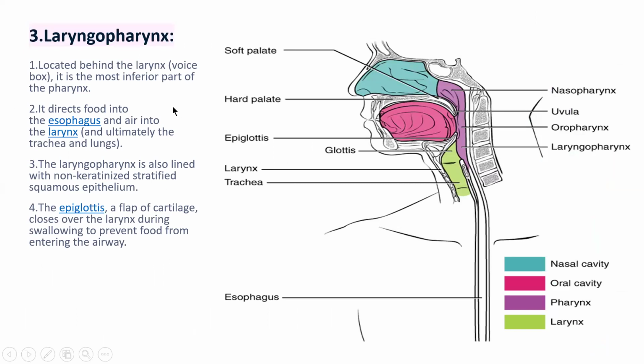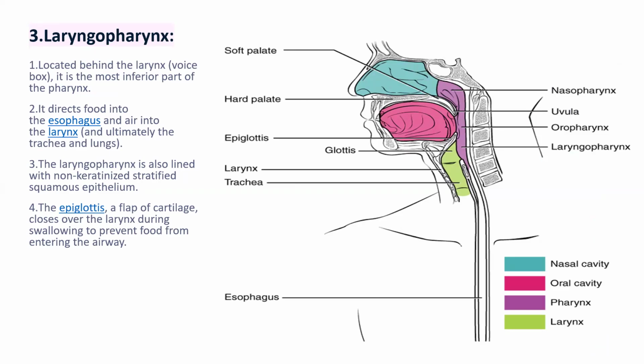Laryngopharynx. The third part of the pharynx is the laryngopharynx. Laryngo means larynx; it is located behind the larynx, the voice box. It is the most inferior part of the pharynx. It directs food into the esophagus and air into the larynx, and ultimately air goes from the larynx to the trachea and then to the lungs.